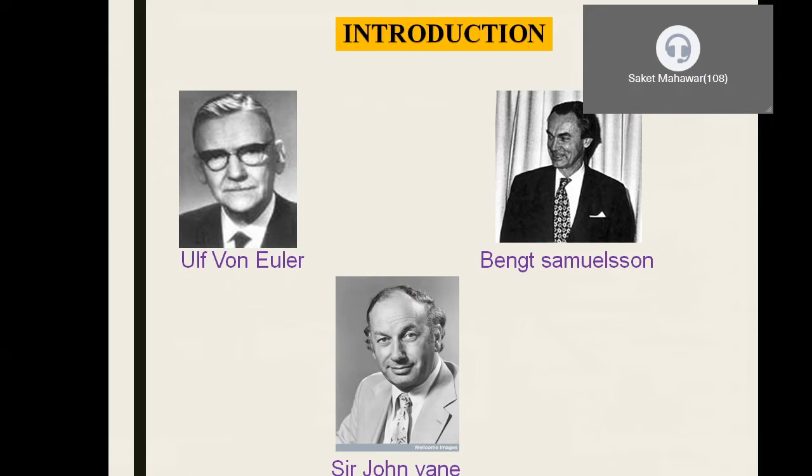The scientist who isolated prostaglandins for the first time in 1935 was Von Euler, who received a Nobel Prize for the same, and Bengt Samuelsson was another scientist who described the pathway of prostaglandin synthesis. The other scientist, John Vane, was the person who described the mechanism of action of aspirin with respect to inhibition of COX. That is, the COX enzyme is a suicide inhibitor.